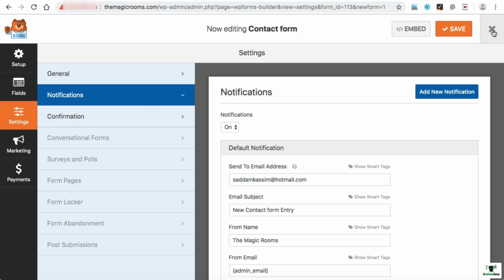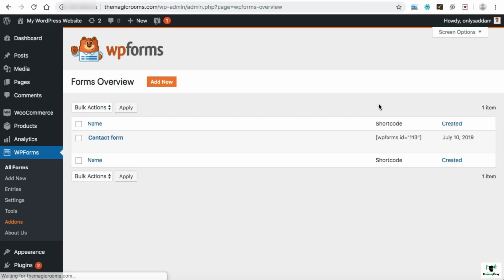Now click on this cross and we'll be getting a short code. So here we go. This is the short code of this entire form. We can simply copy this short code. This is basically a code, and wherever you put this code, the entire form will be displayed at that location. So let's go back to the contact page backend.